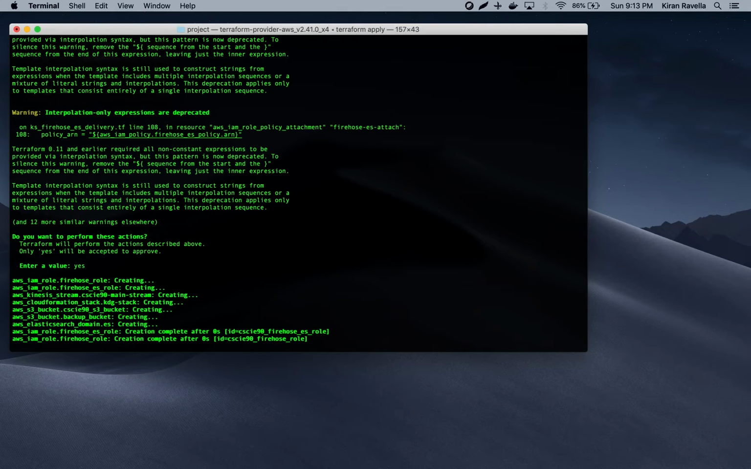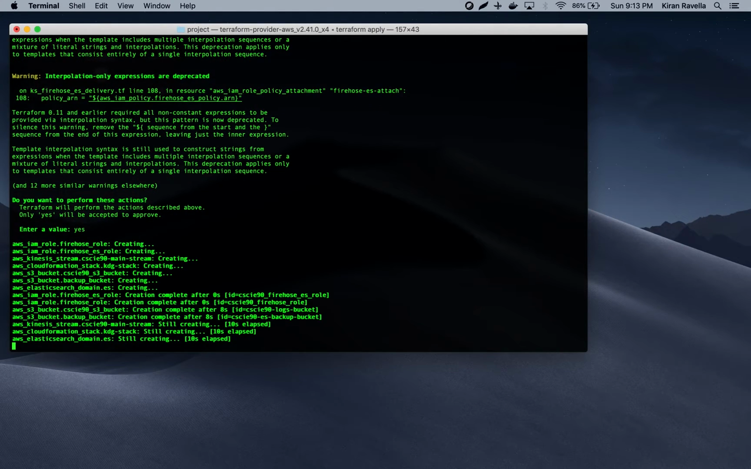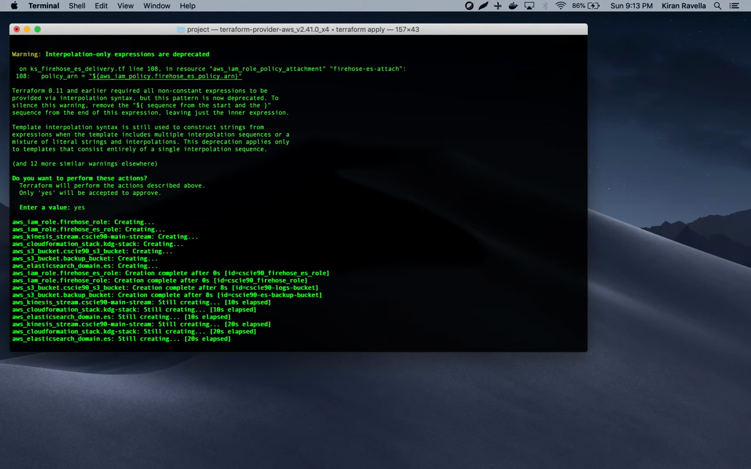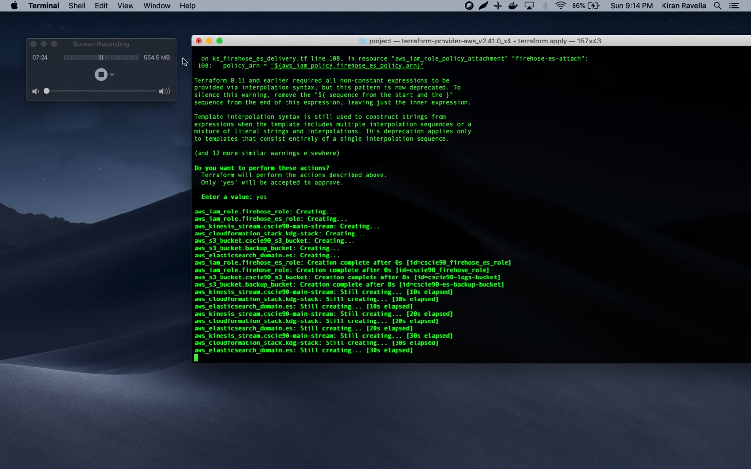I'm going to stick around for a few more seconds and then pause the video. Most of the services are provisioned very fast, but the Elasticsearch domain is built on servers by Amazon, and it takes about 15 minutes to provision that. So I'm going to pause while it's getting provisioned. But as you see, most of the services are getting provisioned as we talk. With that, I'm going to pause the video and come back once the Terraform is done executing.